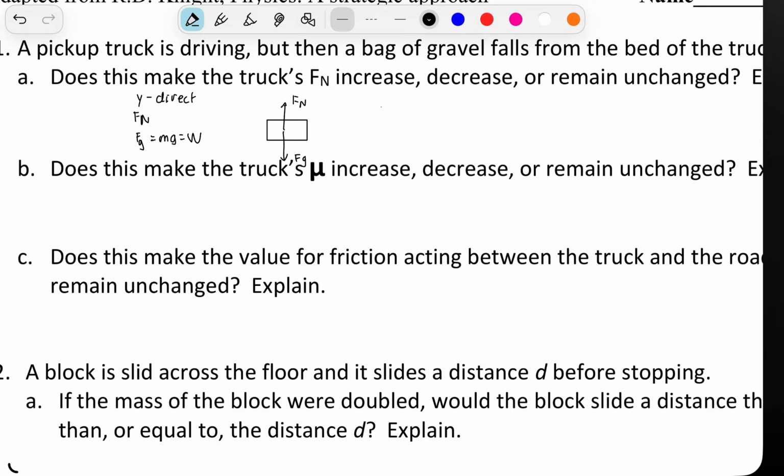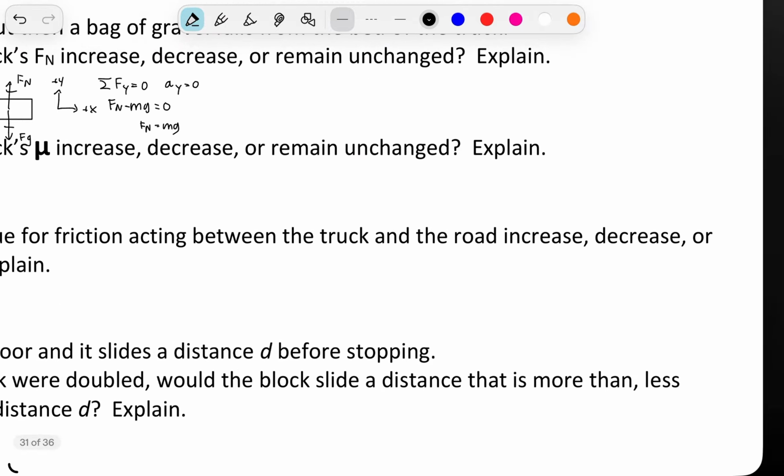So if the truck is not accelerating vertically, that means Fn minus mg is equal to 0. Therefore, Fn is equal to mg. What changes? So the change is when gravel falls off.